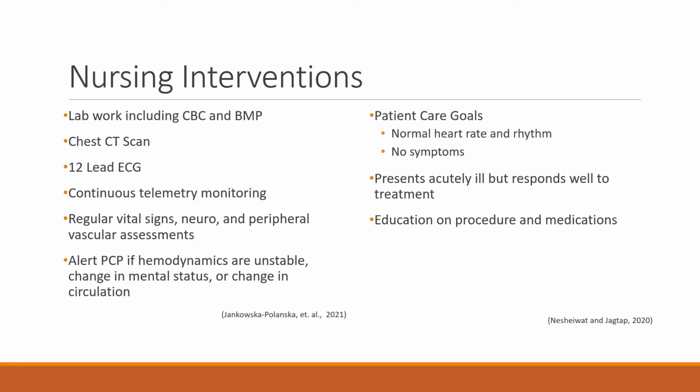Next, I want to focus on what we as nurses can do to manage atrial fibrillation. When a patient with AFib comes up to our unit, it's imperative to make sure they have accurate lab work done. These include a complete blood count and a basic metabolic panel. This can rule out infection, electrolyte abnormalities, and make sure there's good thyroid function.